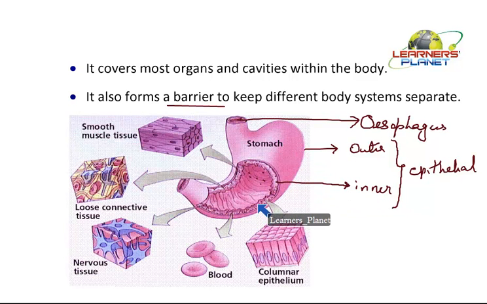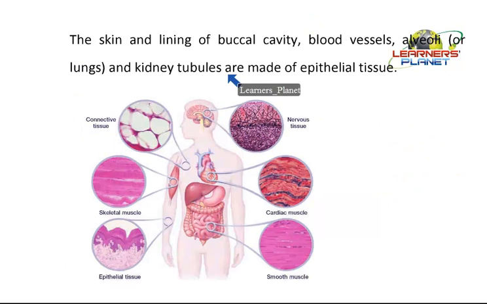The outer epithelium and the inner epithelium, both boundary lines, function as a barrier so as to keep the stomach away from the different other parts of the body. Besides this, these linings are also formed in different parts, like the skin. Your skin is made up of epithelial tissue. Then it is present in the lining of different cavities. You know where a cavity is present? As we said, in the alimentary canal, like the buccal cavity, that is the oral cavity. The oral cavity is a part of the alimentary canal, so it is covered with epithelial lining.